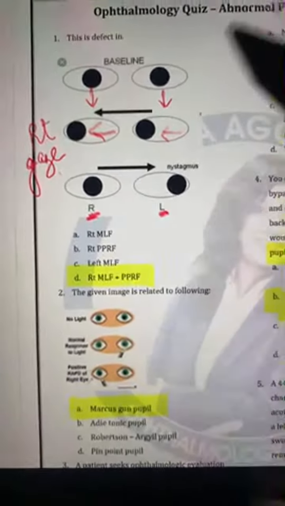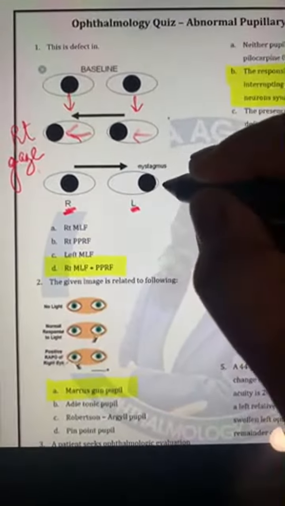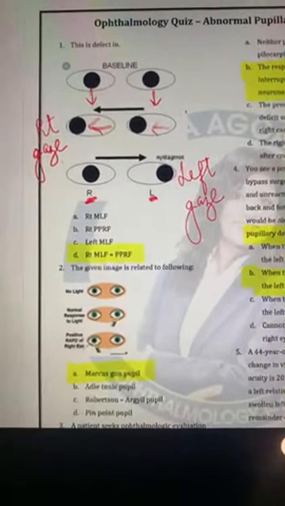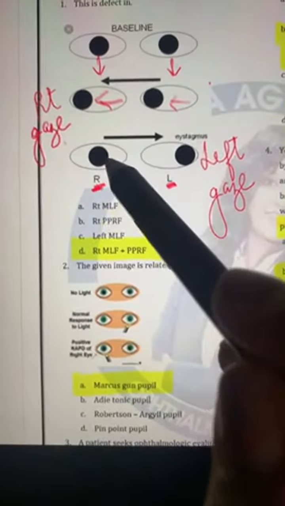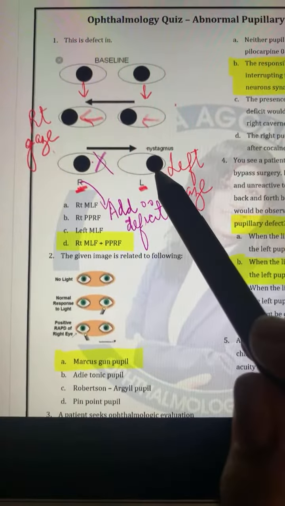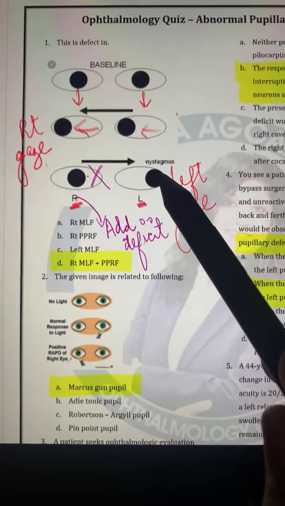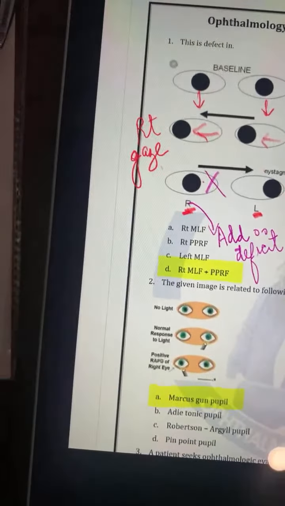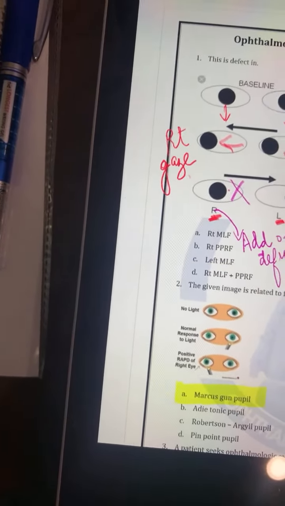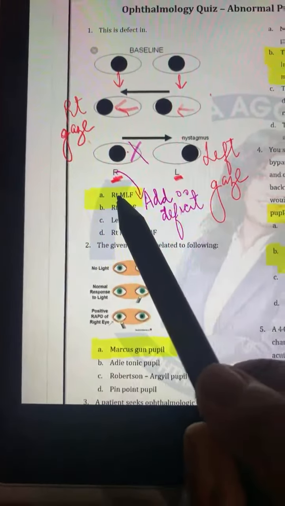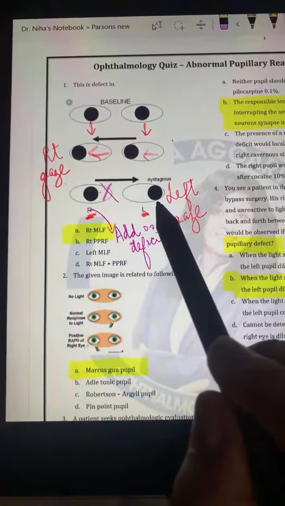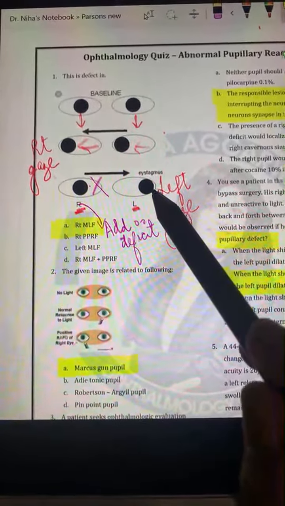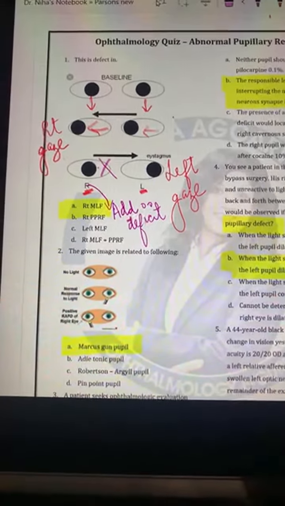Now if you look here, when the eyes are looking this way, this is your left gaze. When the eyes are looking in the left gaze, there is a problem. This eye has not got the left gaze, and there is abduction nystagmus. That is why our answer will be what? Sorry, it's not right. My answer will be the right MLF, because this is your internuclear ophthalmoplegia, in which we have ipsilateral adduction deficit and contralateral abduction nystagmus.